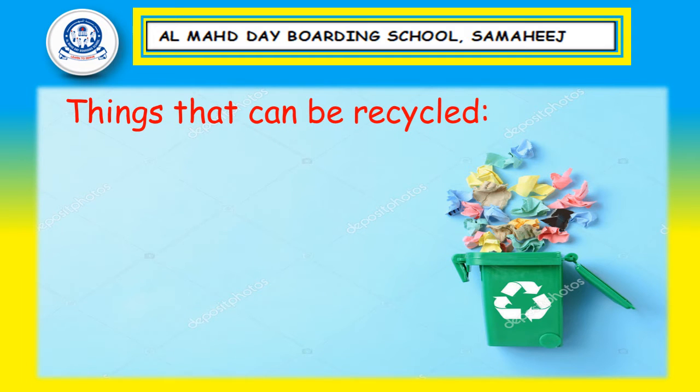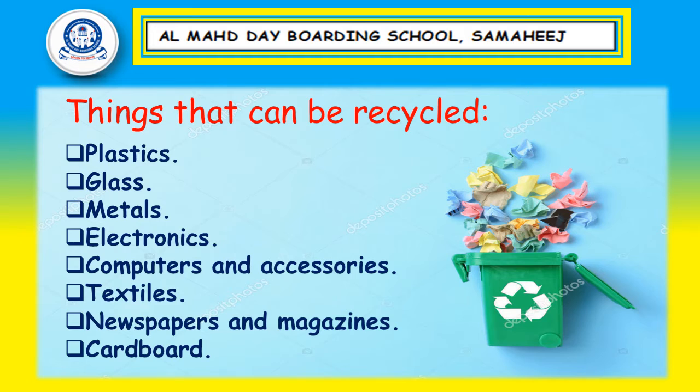Things that can be recycled are plastic, glass, metals, electronics, computers and accessories, textiles, newspapers and magazines, and even cardboard. All sorts of things can be recycled.